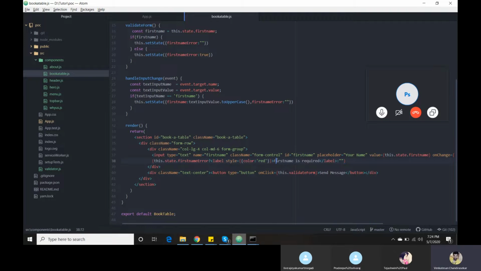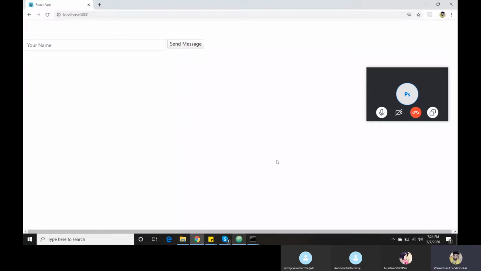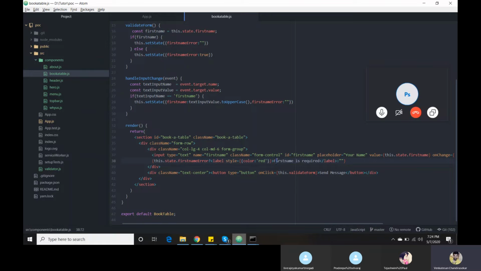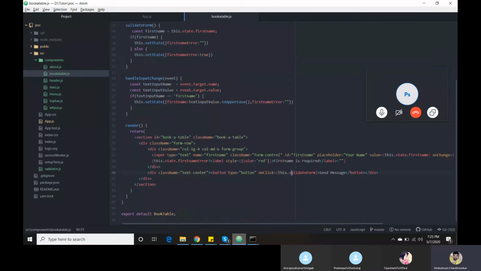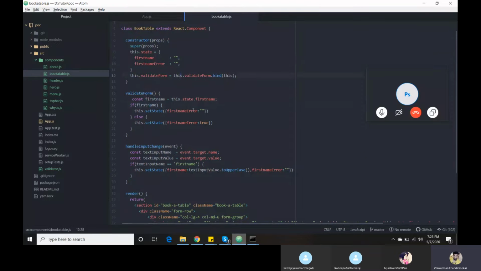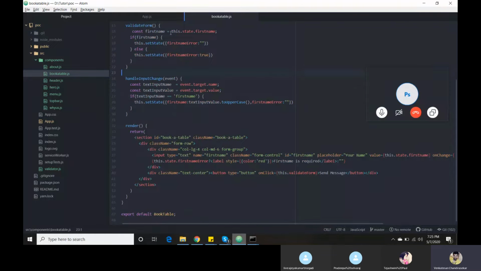This is the common way of initiating a function and calling an object from the constructor variable. Without using this, we can't simply get the validate form. Then I need to access my state variable, and for that I bind my validate form function with the this keyword. This is step 1, 2, 3.